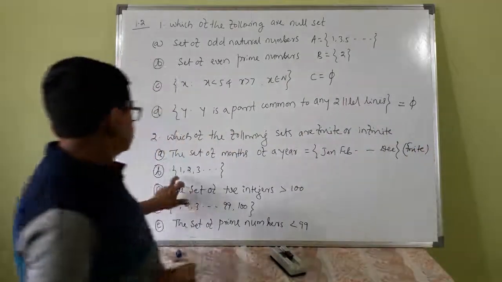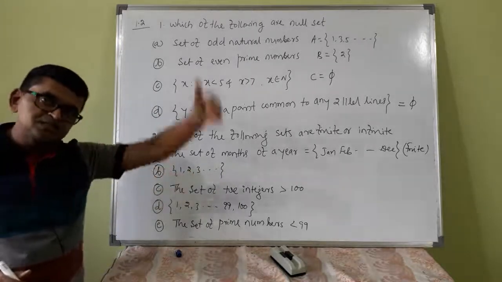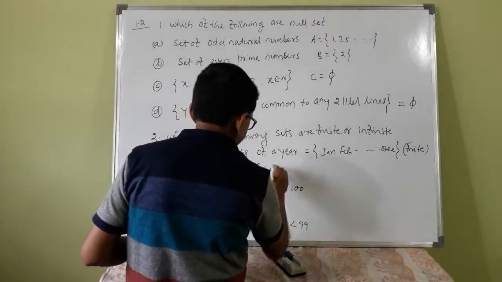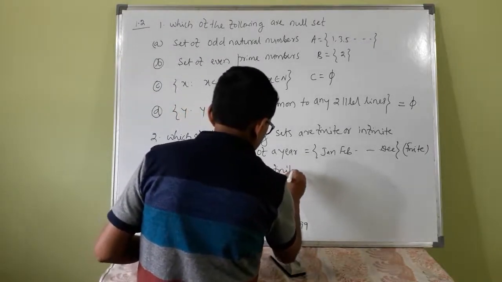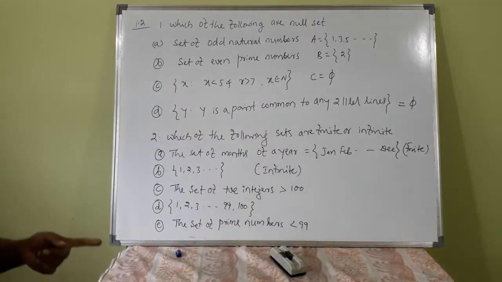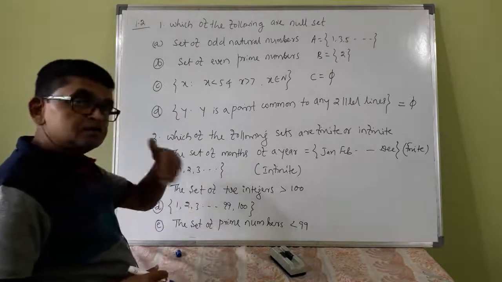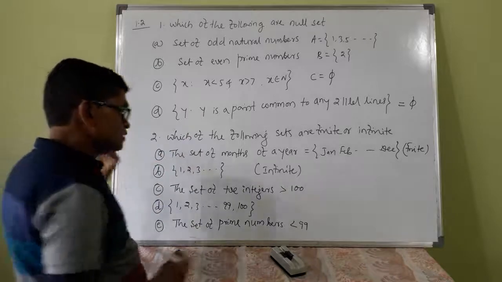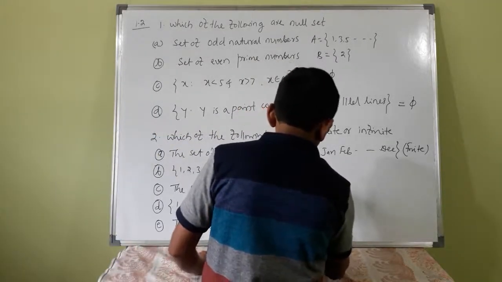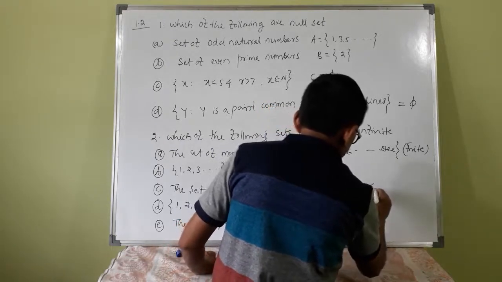Finite set. Second one: 1, 2, 3, and so on. This dot indicates it is extended infinitely. So this is an infinite set. The set of positive integers greater than 100. Greater than 100 means 101, 102, and so on up to infinity. So this is infinite.